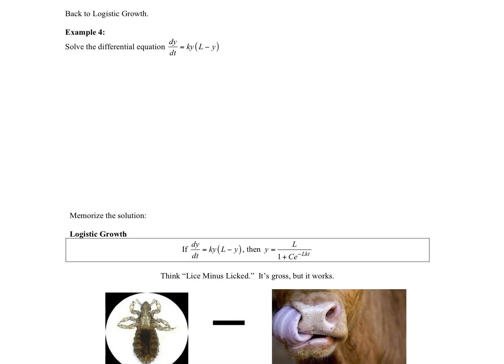So I'm going to skip those couple examples there. If you want to look at another video, I'll do there for those to jump back to our differential equation here. So here's our differential equation, dy/dt equals ky times (L minus y). All right, so we want to solve this. So we're going to solve this by integrating.